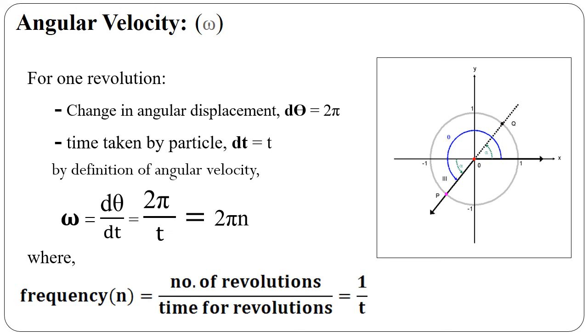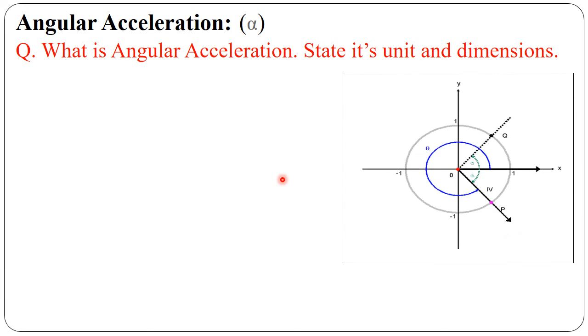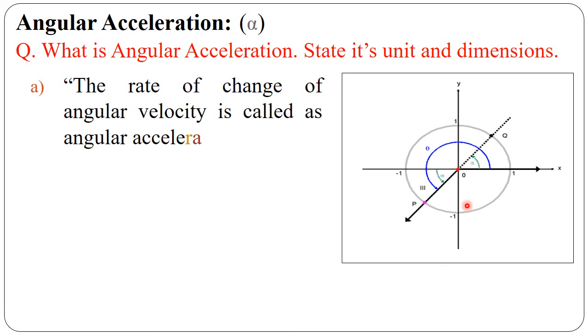Further, we move to the last point of this session, that is angular acceleration. A question can be asked in the exam: what is angular acceleration, and state its unit and dimension. Let's see the figure. Angular acceleration depends on angular velocity. A particle having angular velocity omega, and that velocity changes with respect to time t. Angular acceleration is defined as the rate of change of angular velocity.